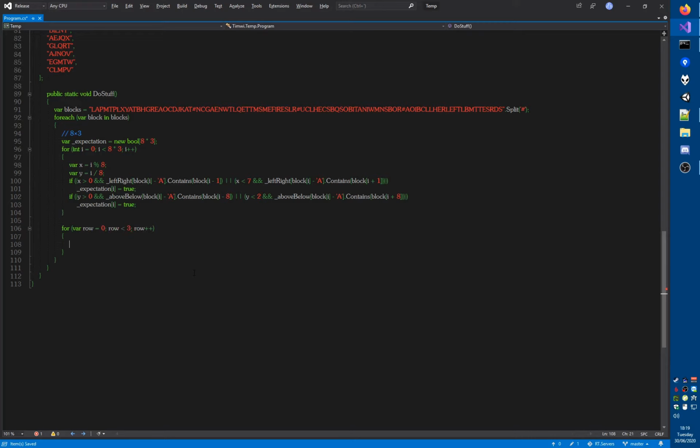of which there are 3, I'm going to output a range of characters. The range is from 0 to 8, and for each index in that, if the expectation at 8 times the row plus index is true, then we're going to output a block. Otherwise, we're going to output something slightly less thick. Now I'm going to put 2 of those so that it's more square-like. Let's join string these up, and let's see what I get.